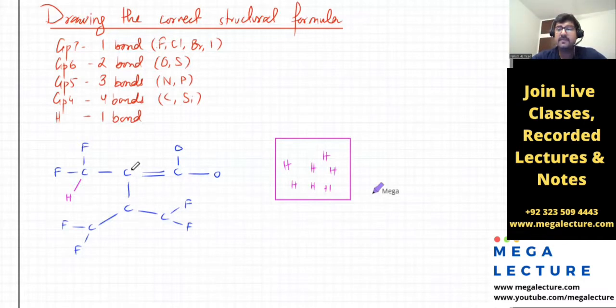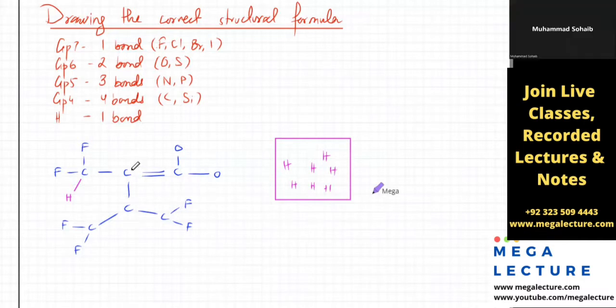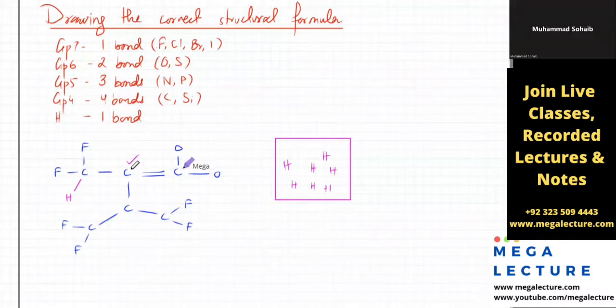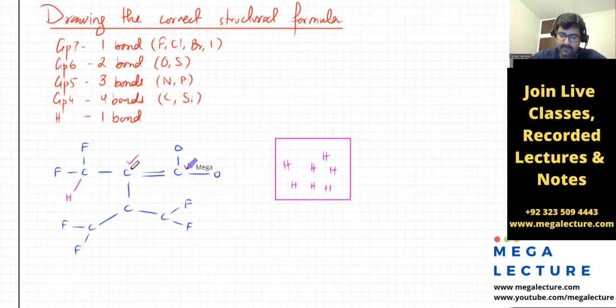Is it making 4 bonds? Yes, it's correct. It's making 2 bonds here, one over here, one over here. So this is completely fine, right? There's nothing wrong with this. Okay, this is fine. What about the next one? Okay, this one is also making 4 bonds. Now, what about this carbon over here?